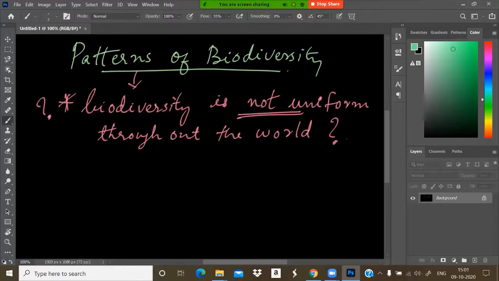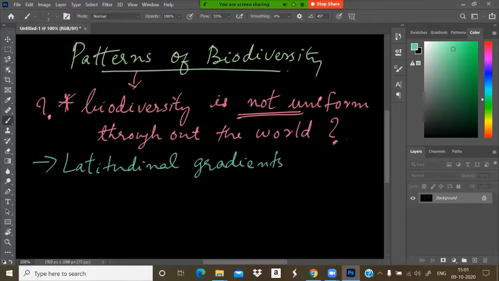Biodiversity is affected by latitudinal gradients, as well as longitudinal gradients, and species area relationships.